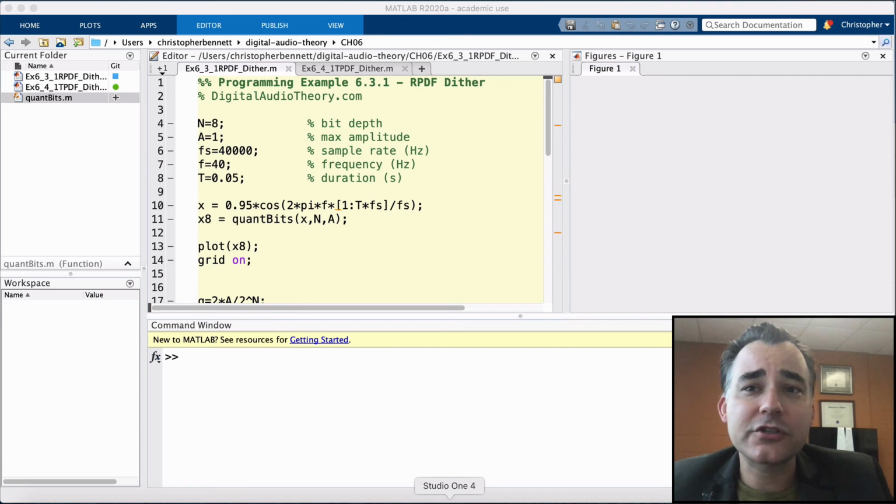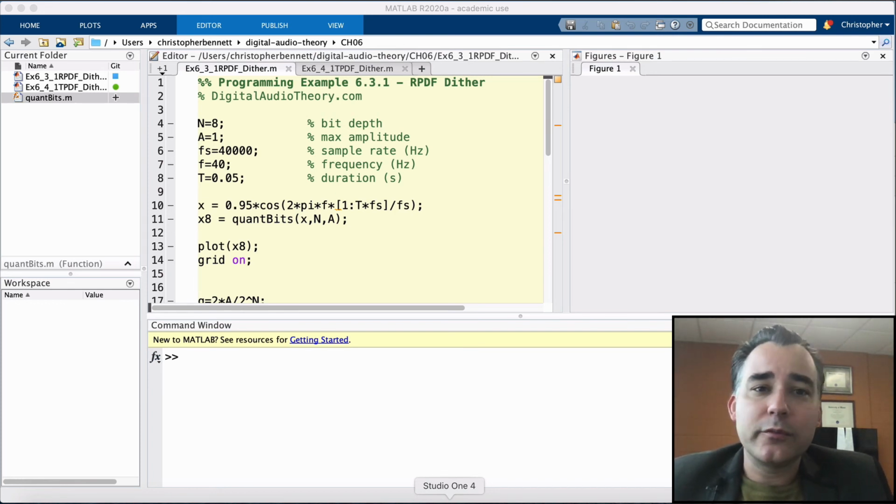Now, at first blush, it may seem counterintuitive to add noise to the audio signal. This appears to violate our principle of transparently representing the audio signal. However, it was discovered that the audibility of adding some very low-level noise was much lower compared to the audibility of the distortions related to quantization, such as noise modulation.